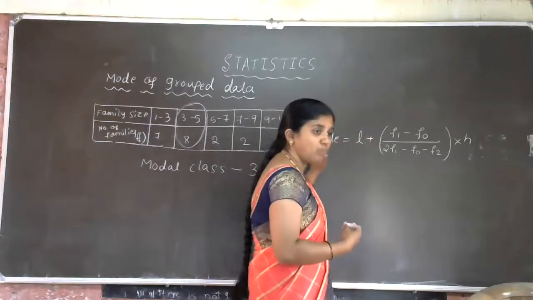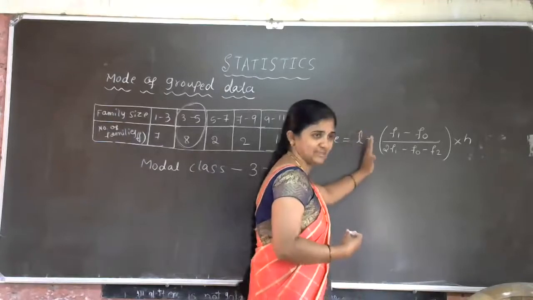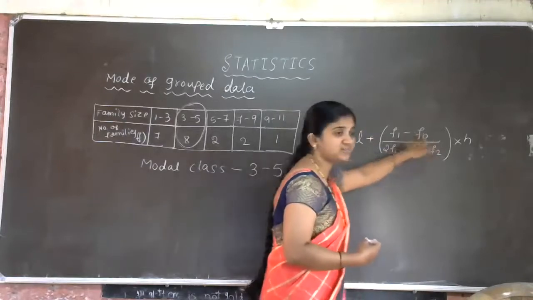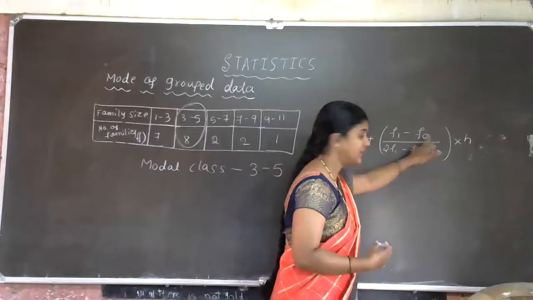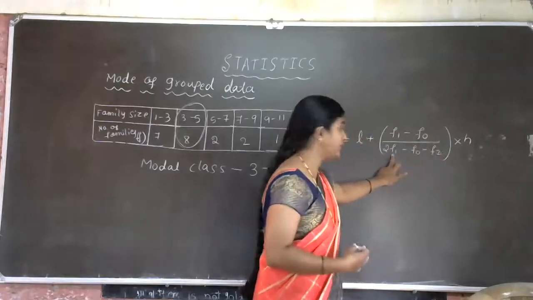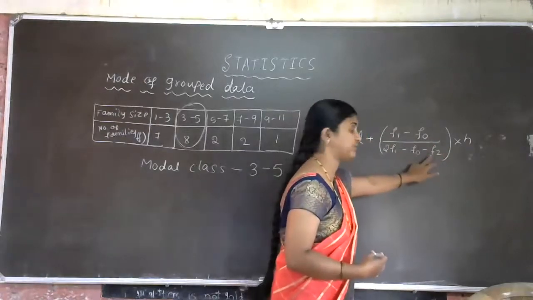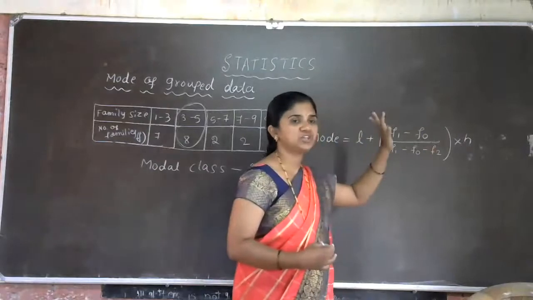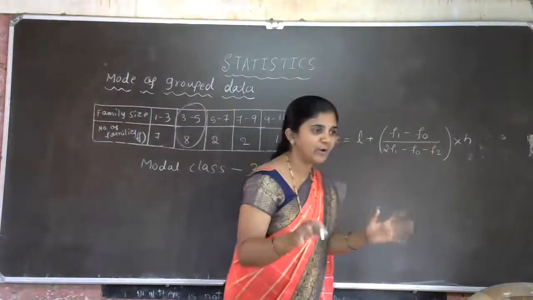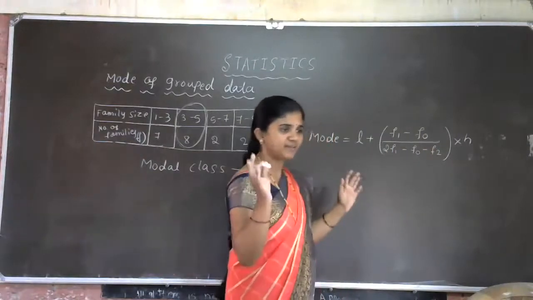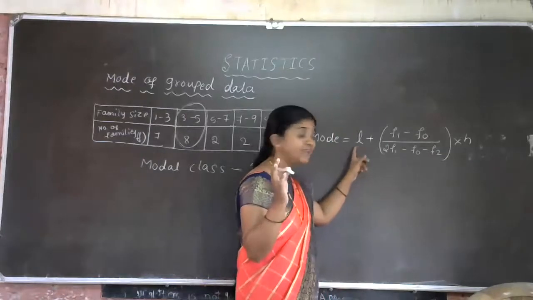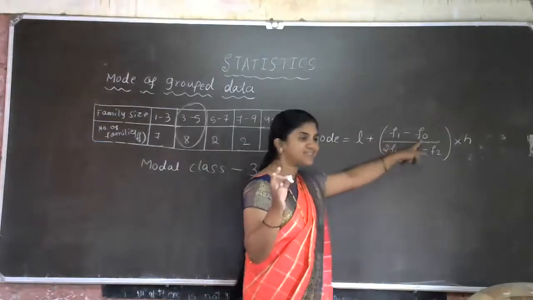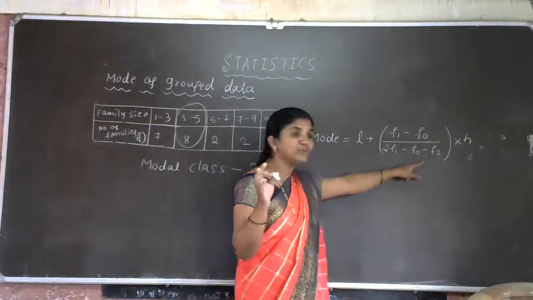The formula is mode is equal to L plus F1 minus F0, divided by 2F1 minus F0 minus F2, into H. So then, this is a new formula, right? Mataji, we are having confusion. What is L? What is F1? What is F0? Then F2, H.